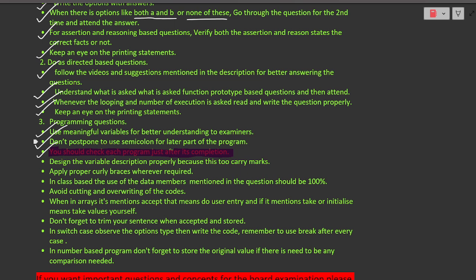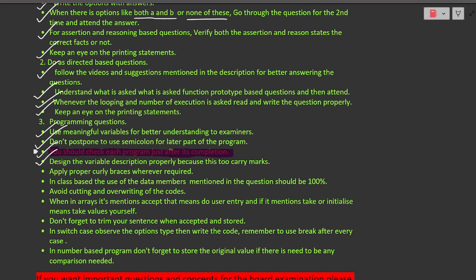As I'm saying, the variable description also carries marks, so you shouldn't be too casual whenever you are attending your variable description. Design it very properly. Use your pencil, draw as you are designing it formally, like one particular column for data type, one column for variable, another column for description. It should also look formal.